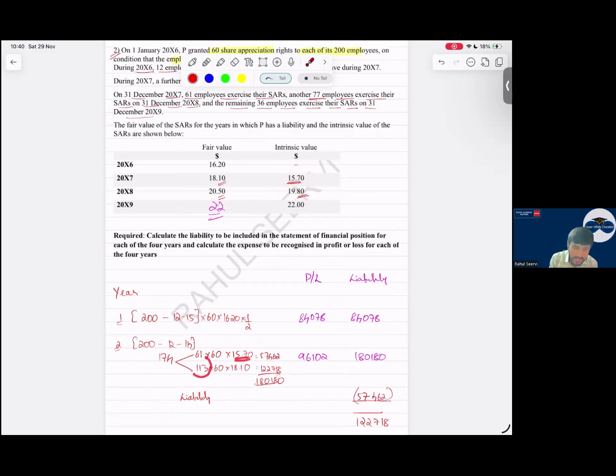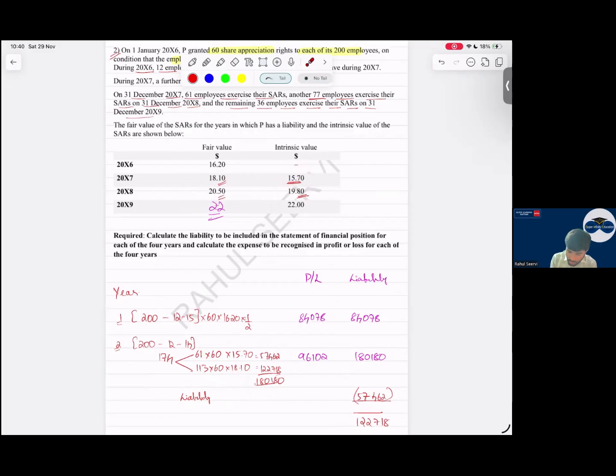So remaining are 113. 113 I will record at what? Are they exercising today? No, they are exercising in future. So I will say what? It is at fair value. That is 18.80. So I calculate this. My total liability is coming to what? 1,80,180. So this is before the payment.